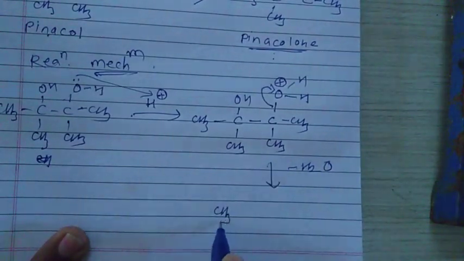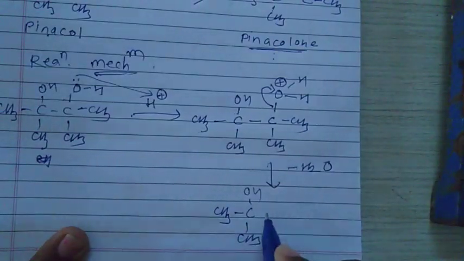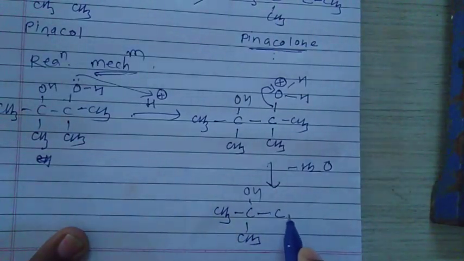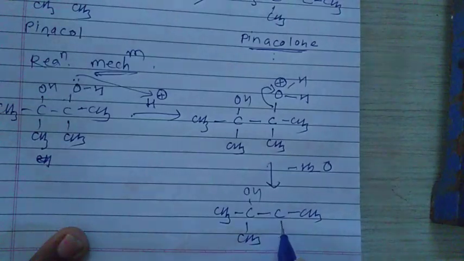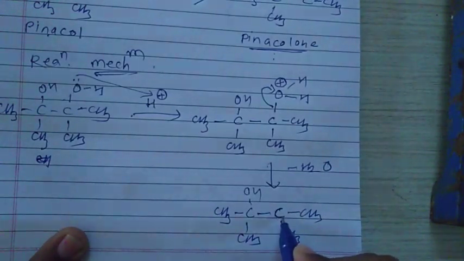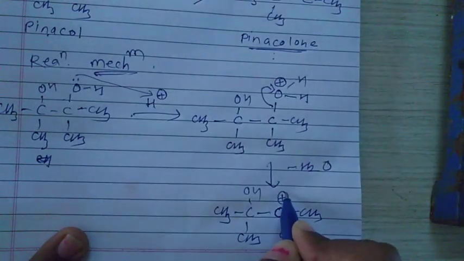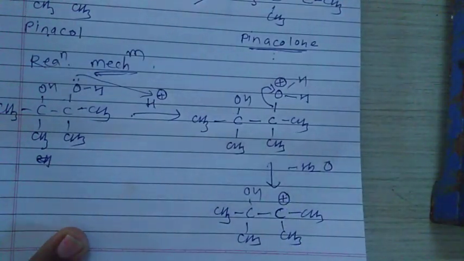That means the structure formed is like this, CH3, C, CH3, and here also CH3. This carbon, which has fewer electrons, has a positive charge, and this is called a carbocation.